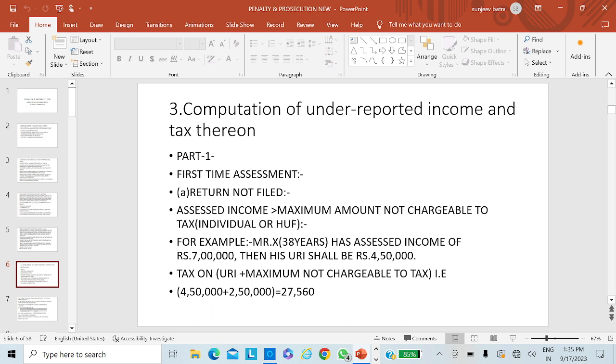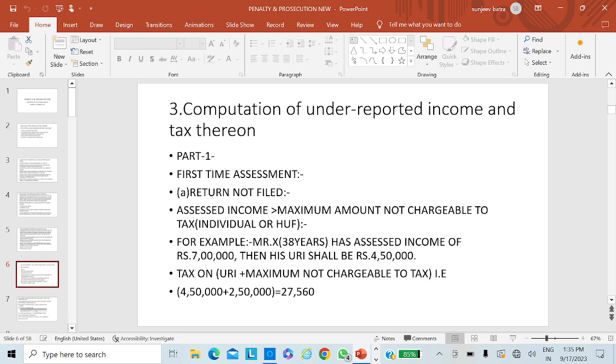If the income reassessed is 20 lakhs and the income assessed in the preceding order for the same assessment year, let us assume the original order is passed under section 143(3) and the income assessed is 10 lakhs.